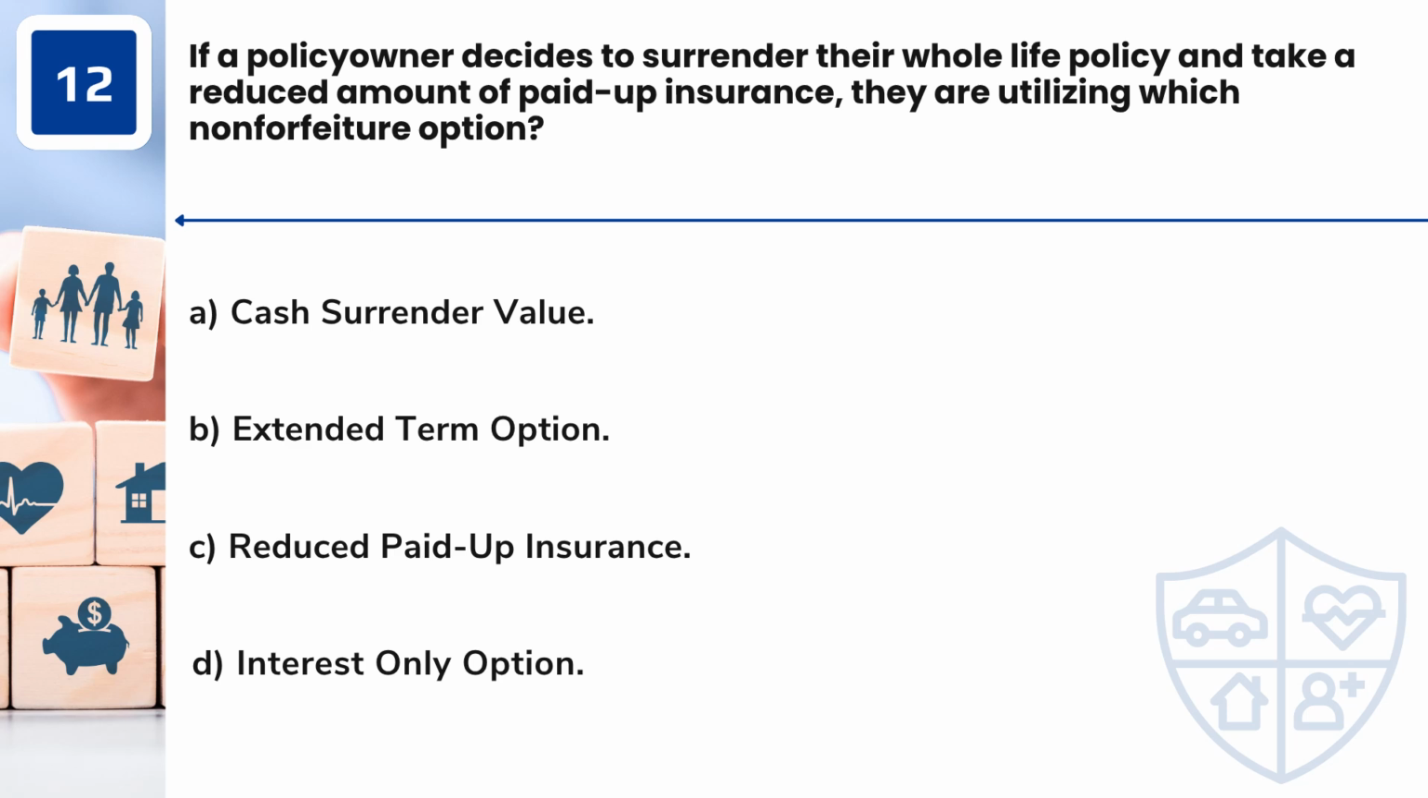Question 12. If a policy owner decides to surrender their whole life policy and take a reduced amount of paid-up insurance, they are utilizing which non-forfeiture option? A. Cash surrender value. B. Extended term option. C. Reduced paid-up insurance. D. Interest-only option.